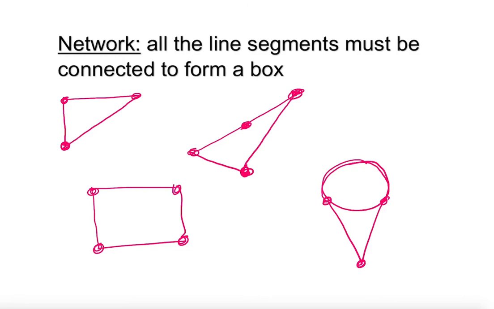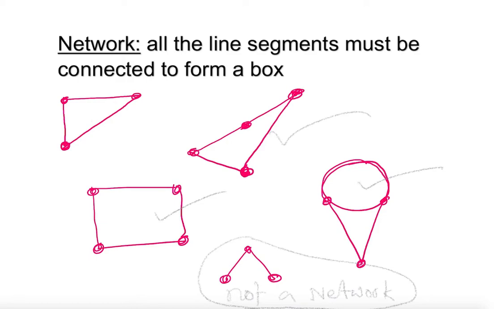But this is not a network. Remember again, not a network. This one is not a network. Which one? This one is not a network. This one is a network, this one is a network, this one is a network, this one is a network.